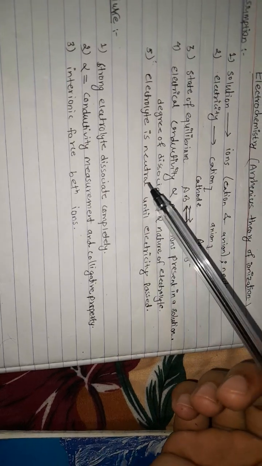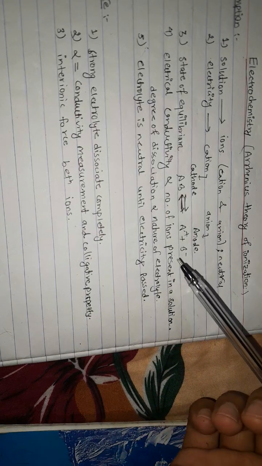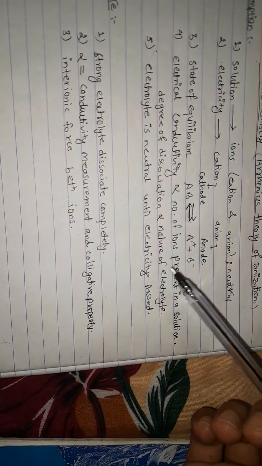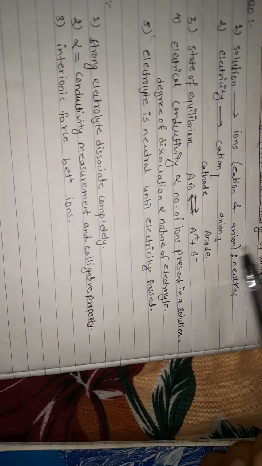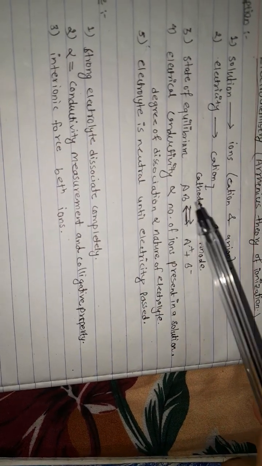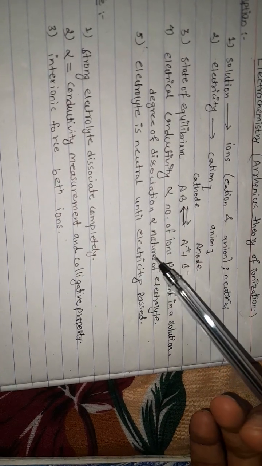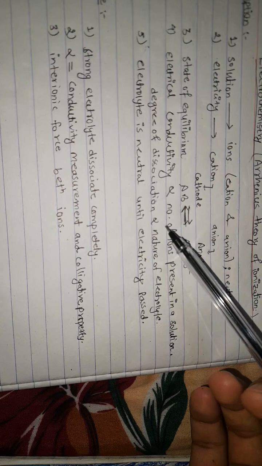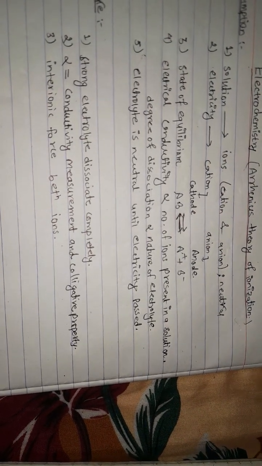Okay, so the next assumption is electrical conductivity. Electrical conductivity depends upon the number of ions present in the solution, and the number of ions present in the solution means the degree of ionization, and the degree of ionization is directly proportional to the nature of the electrolyte. That means a weak electrolyte has fewer ions present in the solution, and a strong electrolyte has more ions present in the solution, right?